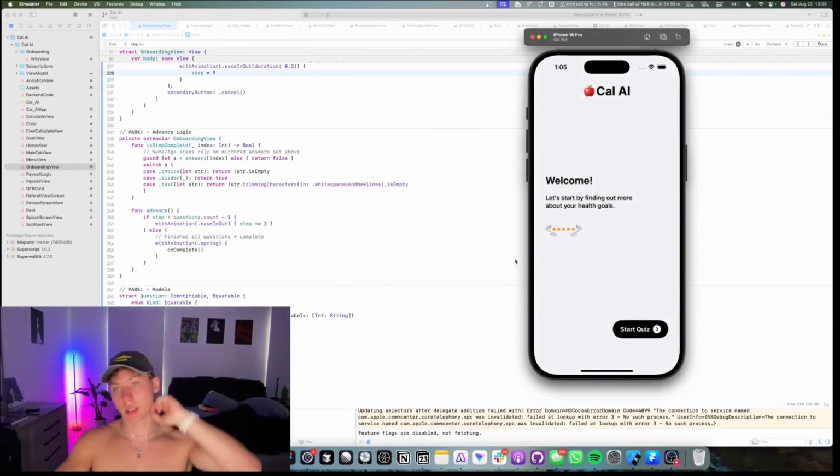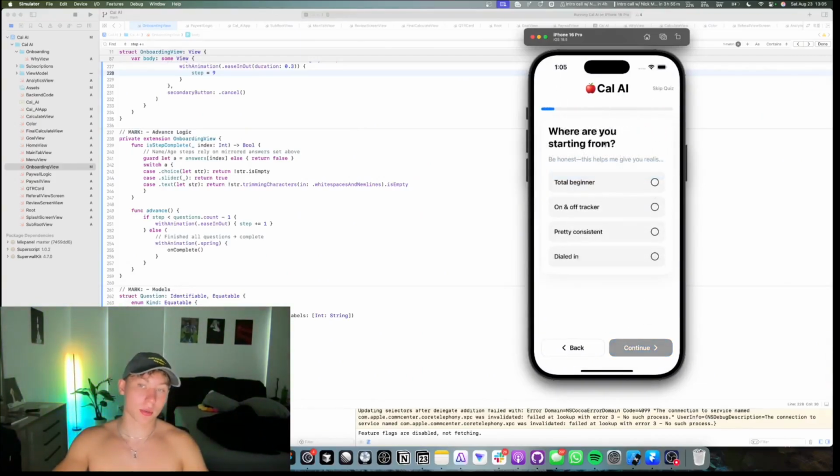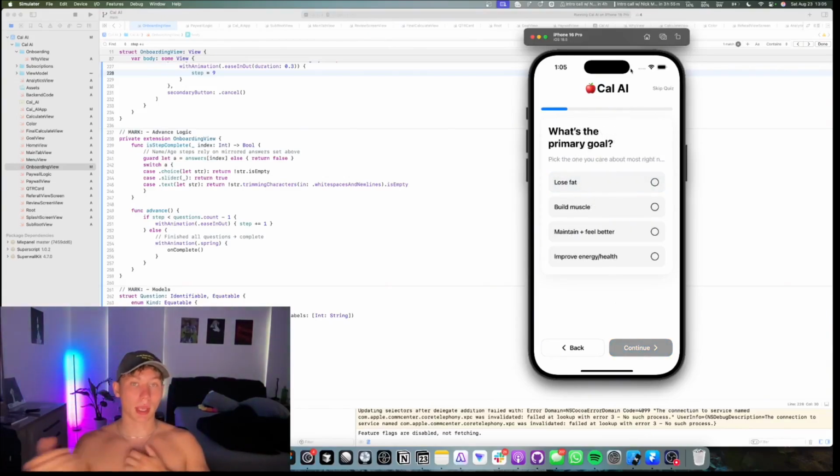So this is the new app. We have a splash screen. We now have a welcome view. The tutorial is relatively the same. I've just changed a little bit of logic. By the way, all the code will be in the App Mafia document. You guys should be able to download this and you should be good to go.